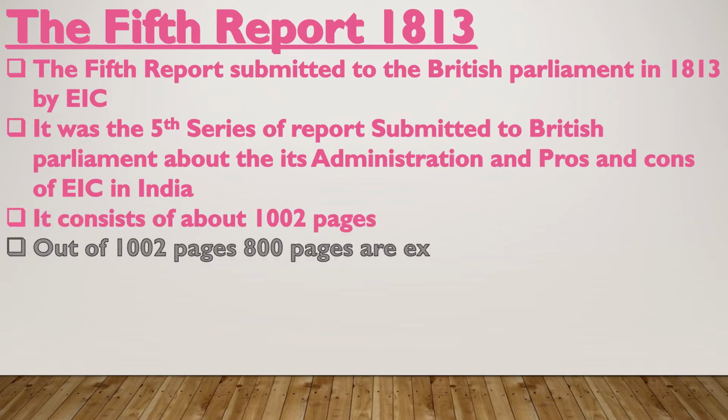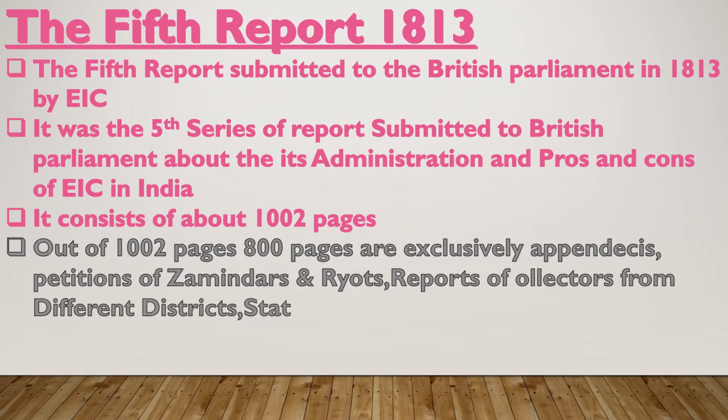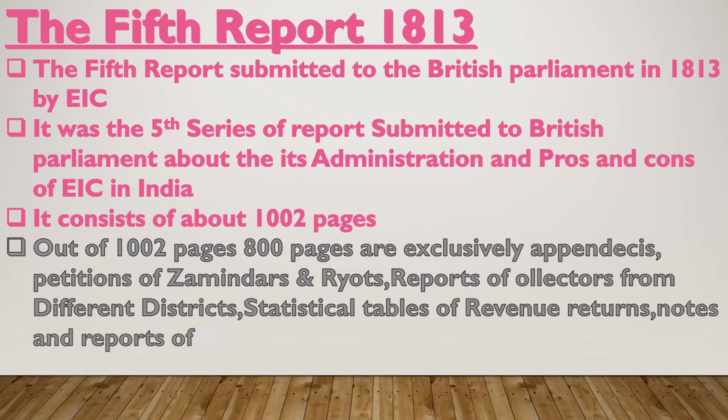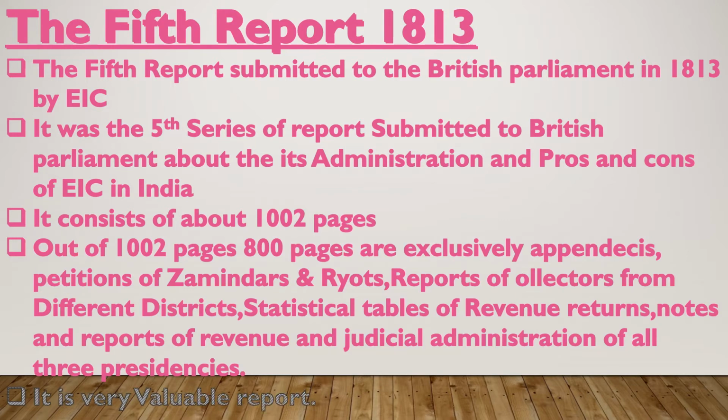Out of 1002 pages, 800 pages are exclusively appendices: petitions of zamindars and rayats, reports of collectors from different districts of India, statistical tabulations of revenue returns, notes and reports of revenue and judicial administration of all the three presidencies, that is Bombay, Madras and Calcutta. It is a very valuable report to reconstruct the history of the British in our country.